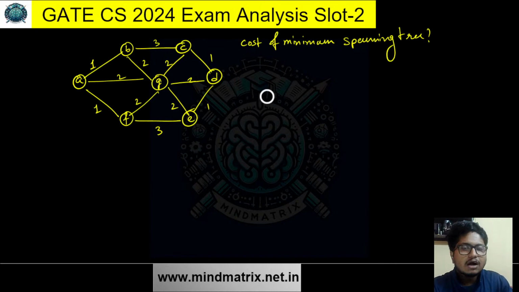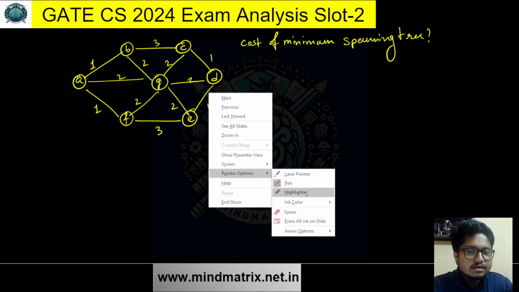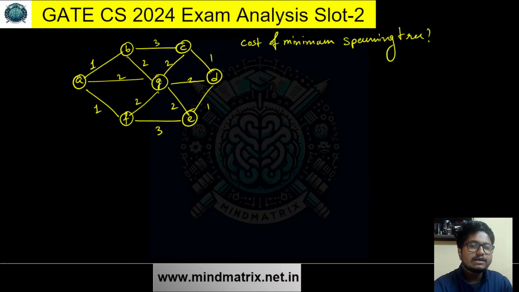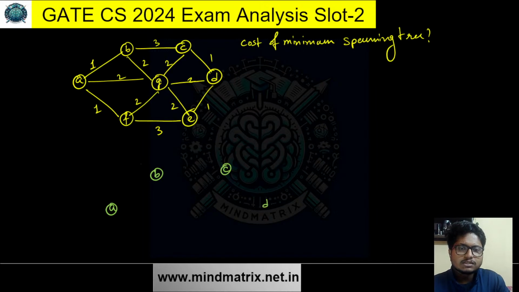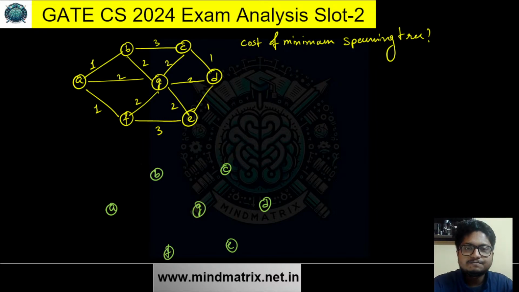So how should we compute the minimum spanning tree? Using Kruskal's algorithm. When we are doing it by hand, Kruskal's algorithm is the best way, I feel. How Kruskal's algorithm works: you have to pick the minimum cost edge in the graph that is not forming a cycle with the spanning tree.